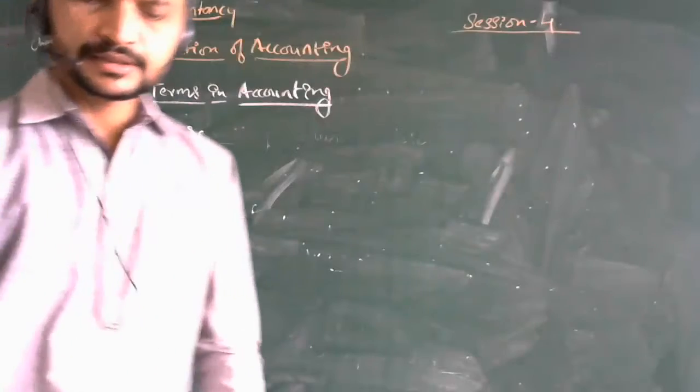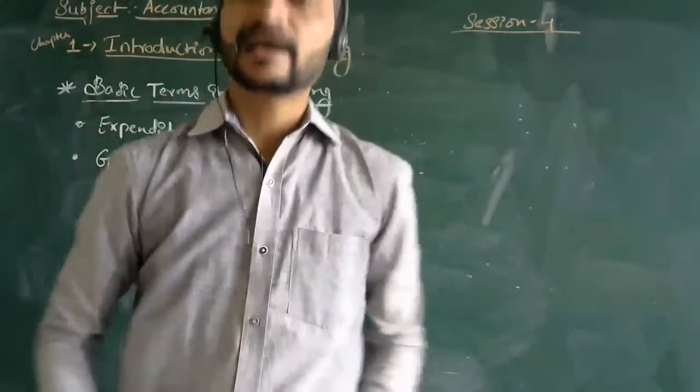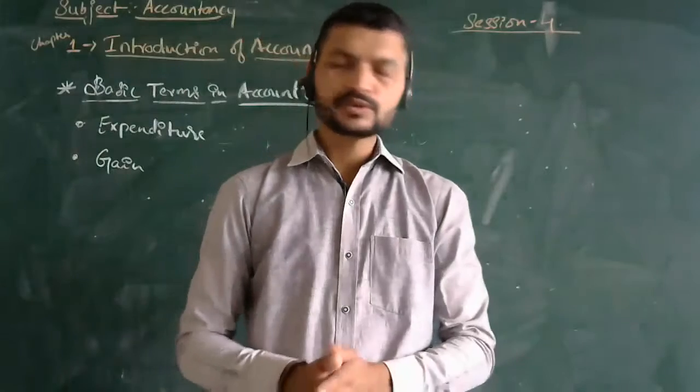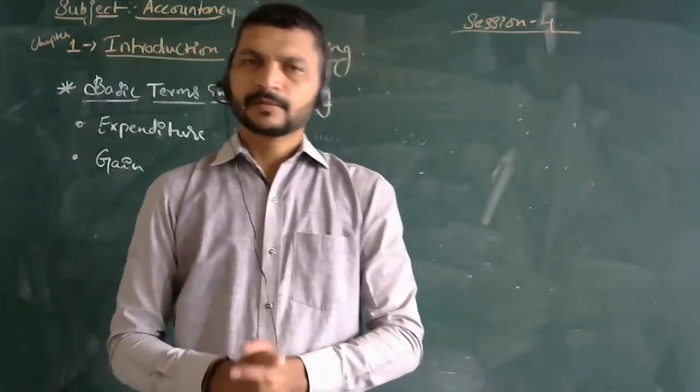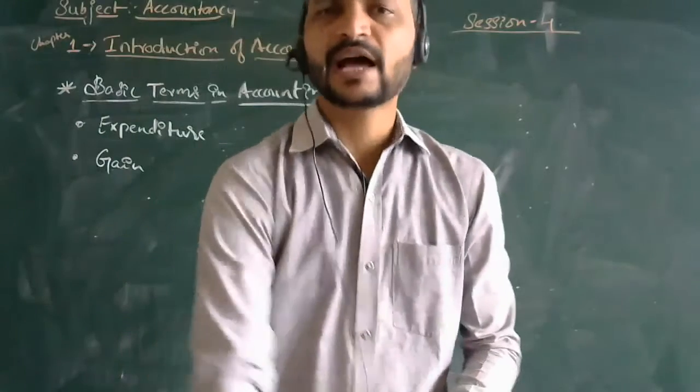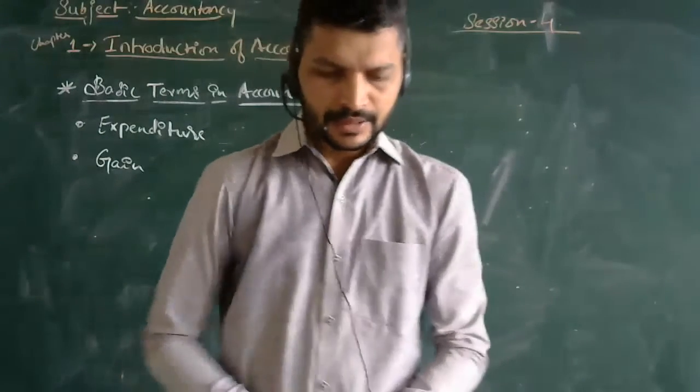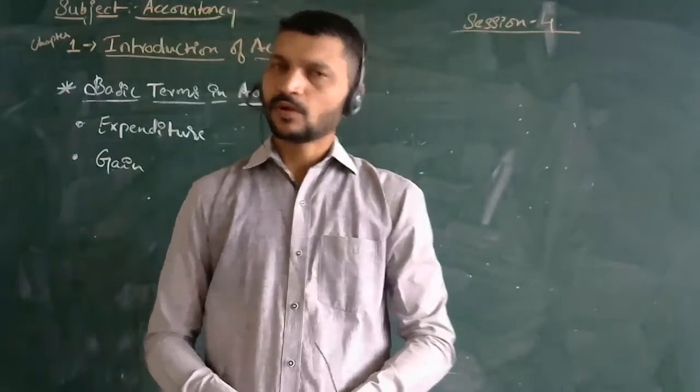See, these wordings are just the highlights of what we are going to use in the further classes of accountancy. So one by one we will be having a highlight on this. Gain. See what gain means.